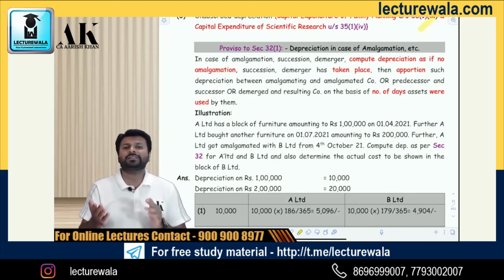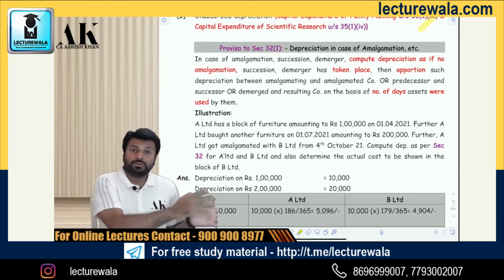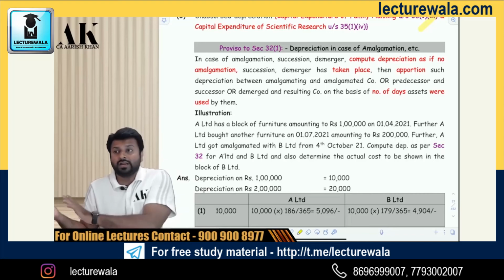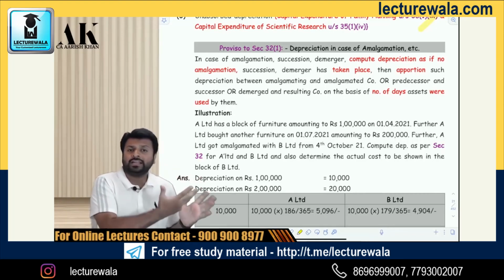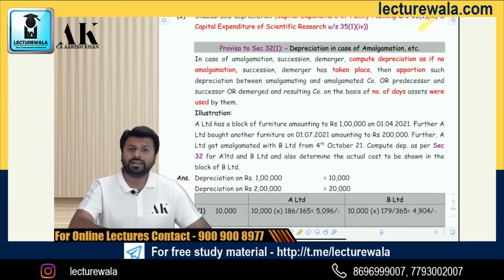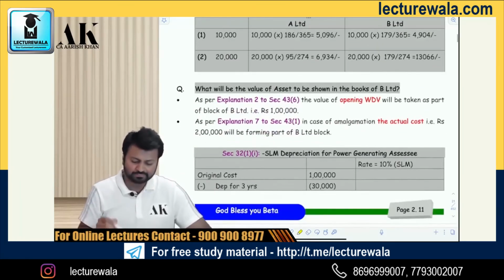Now, after the amalgamation is done, all the assets of the amalgamating companies go to the amalgamated company. All the assets of the demerged company go to the resulting company. So, later on, what will be the actual cost in the hands of the resulting company? What will be the actual cost in the hands of the amalgamated company? That is also defined by the government.